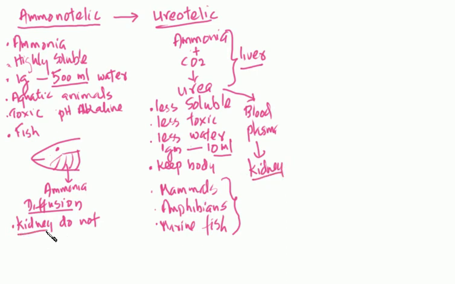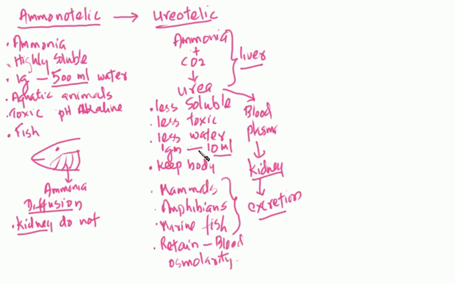There's no role of kidney in excretion of ammonia, but here the kidney excretes the urea out of the body. Excretion happens in the kidney. Many animals, mostly those living in water or even on land, retain some urea in the blood so that it can maintain the normal osmolarity, meaning normal concentration of the blood. So this is the benefit of having urea. Being less soluble, we can keep it in our body without much bad effects, right?